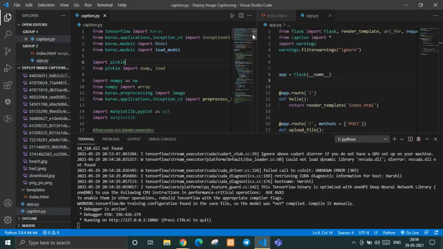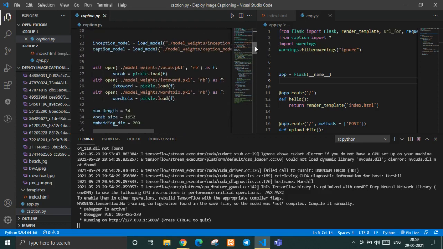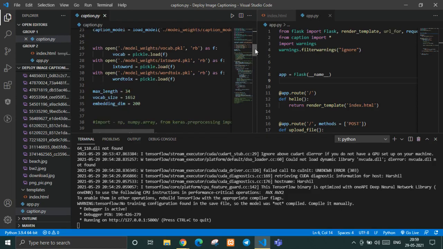And over here in the caption.py file, we have imported various kinds of libraries. We learned about all of these concepts and then went ahead with further implementation. As you can see, we have 2 models over here, Inception model and Caption model. We have used Pickle for importing the model weights that are there.